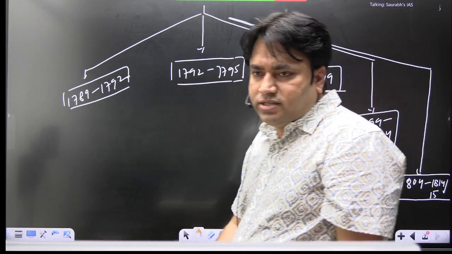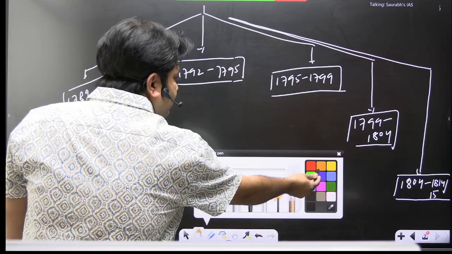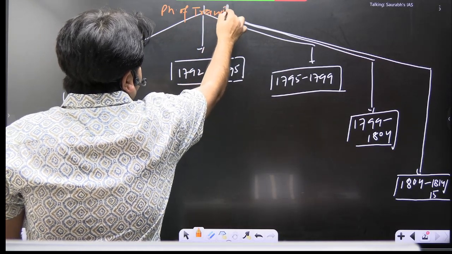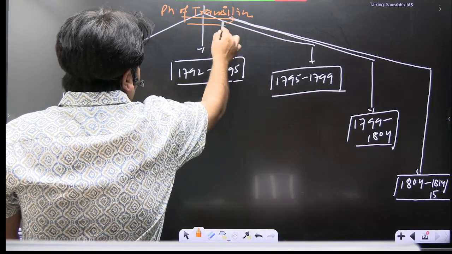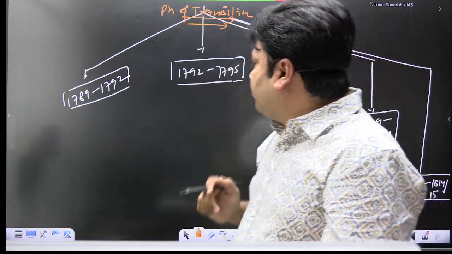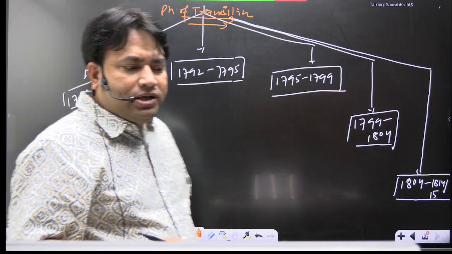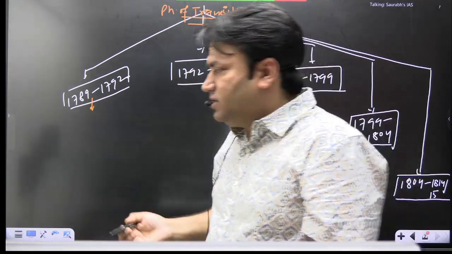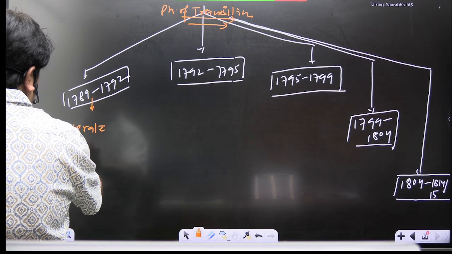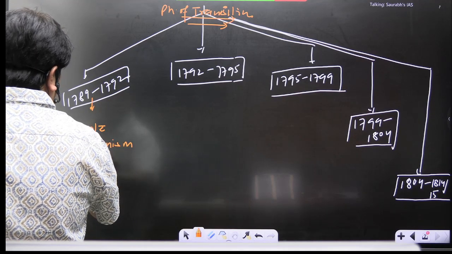So first we will understand why these phases were divided. This phase indicates the transitional phase after the French Revolution. Now this phase, 1789 to 1792, is known by the name of the Moderate Republican Phase. Clear? And there are important reasons for naming these phases. This phase is known as the Moderate Republicanism Phase.